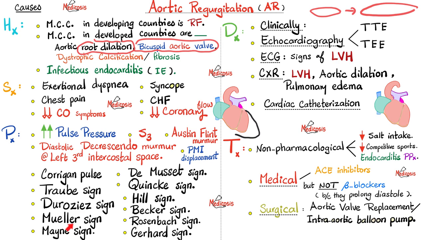Next, ask your patient to open his or her mouth and then look at the uvula. The uvula is pulsating with each heartbeat, and this is aortic regurgitation. Next, get an ophthalmoscope or a fundoscope and look deep into your patient's eye.